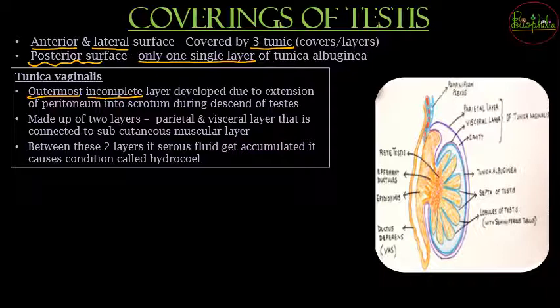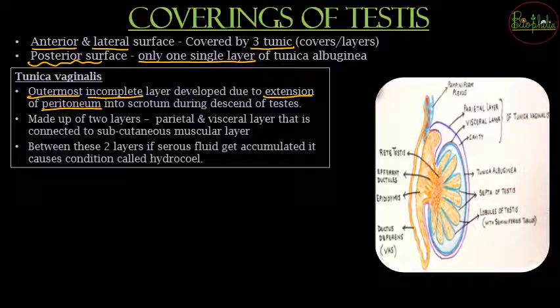अब ये develop कैसे होती है, how does this Tunica Vaginalis come up onto the testis? So वो होगा because of the extension of peritoneum. So peritoneum is the membrane जो सारे abdominal organs को साथ में बांध के रखेगी. So as you know, the testis was previously found in the posterior wall of the abdomen. So since it was found in the abdomen previously, जब वो descend करता है, during the descent the peritoneum is going to get extended, it is going to stretch as the descent occurs. So because of that this Tunica Vaginalis is going to get covered on the outermost layer.